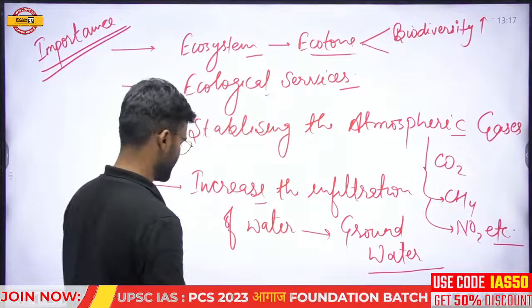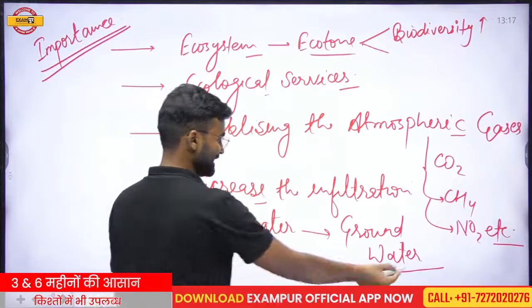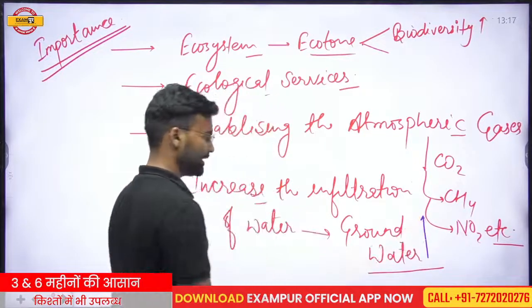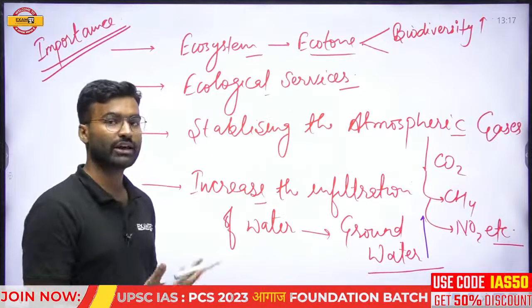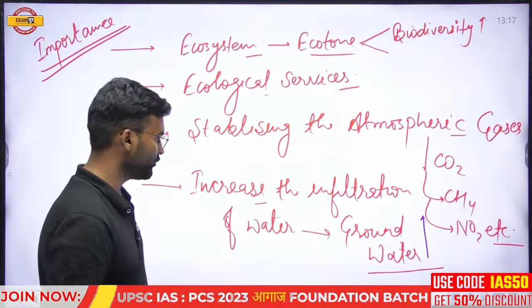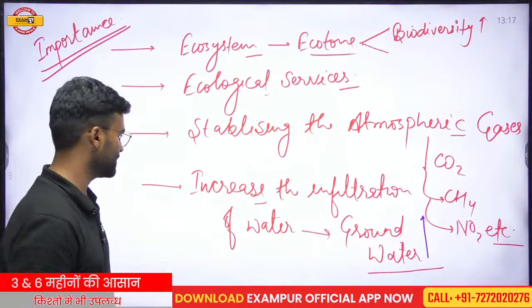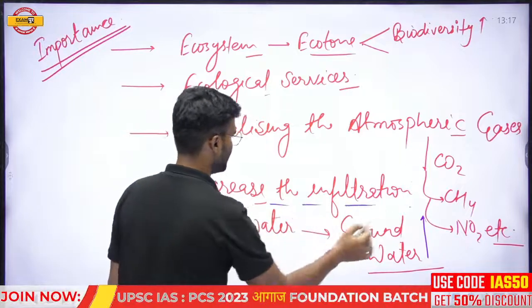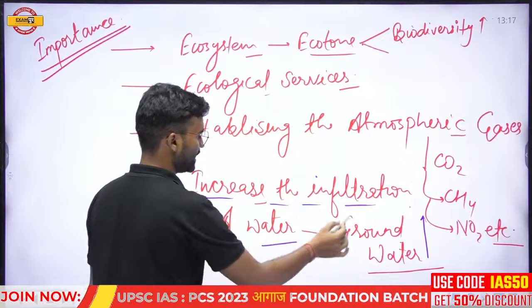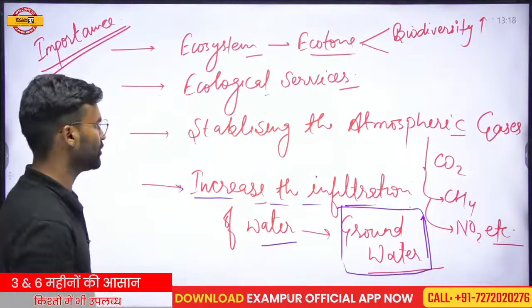So it increases the groundwater level, and it will help improve the water table of any region. You can relate it to the aquifers. So this is also an important point: an increase in the infiltration of the water will help to improve the groundwater. So groundwater के लिए ये important होते हैं.